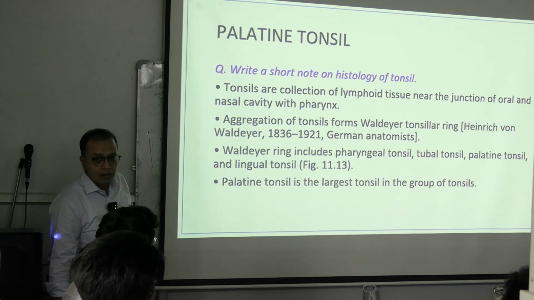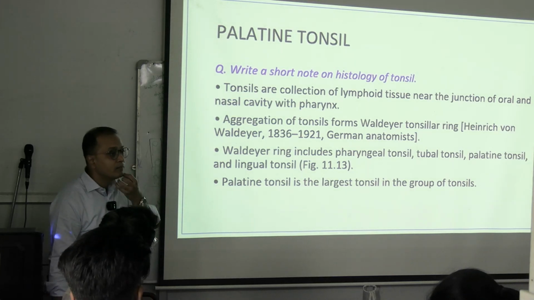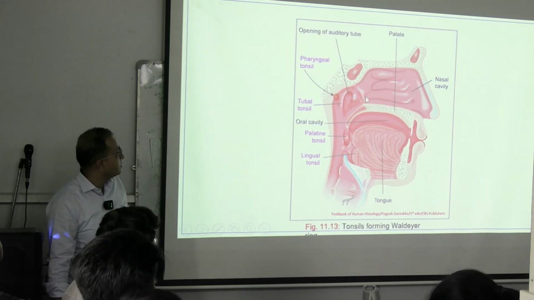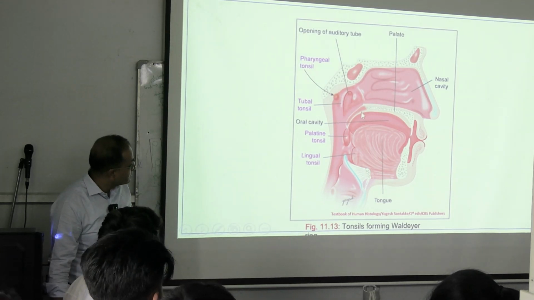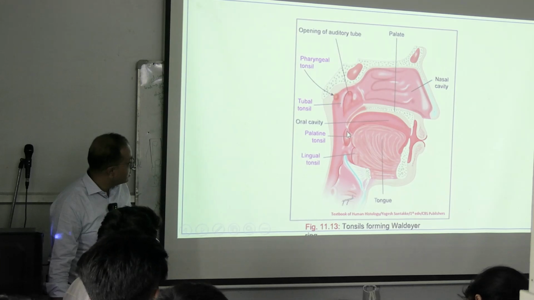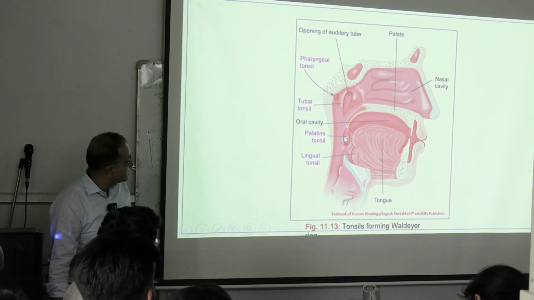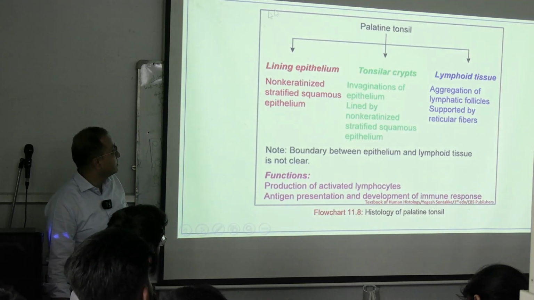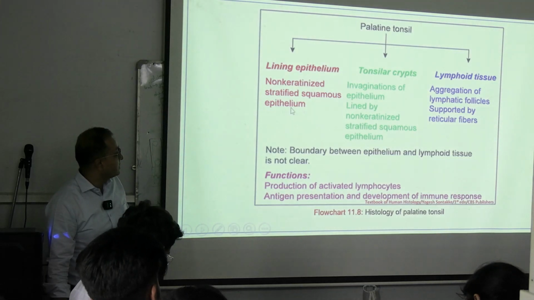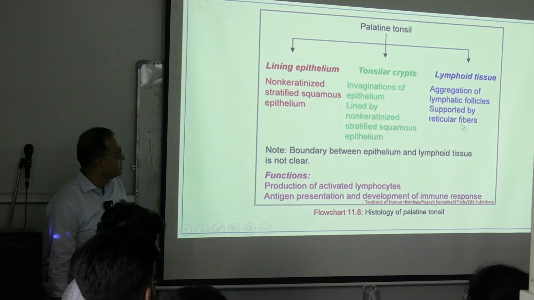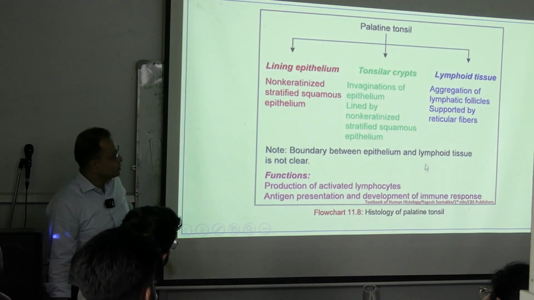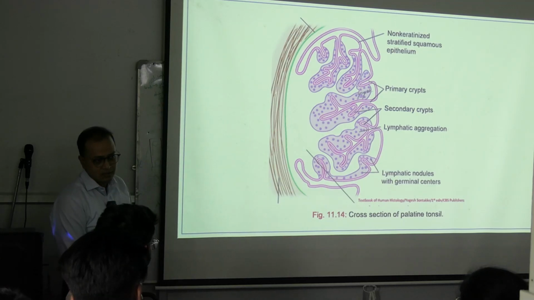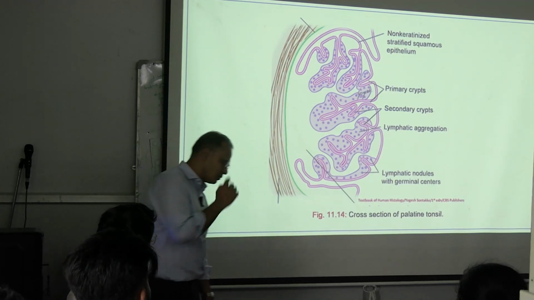Another organ is the palatine tonsil, that means the tonsil, which we have in our oral cavity. It resides over this region. We have the palate, we have the tongue, and the tonsil is placed in this particular region. This tonsil also has a capsule, a lining epithelium, spaces we call crypts, and lymphoid tissue. Each of these elements has a basic architecture like this. So, these are the overviews.